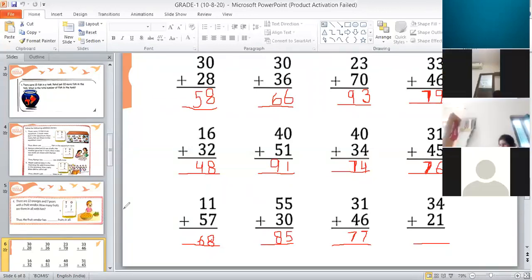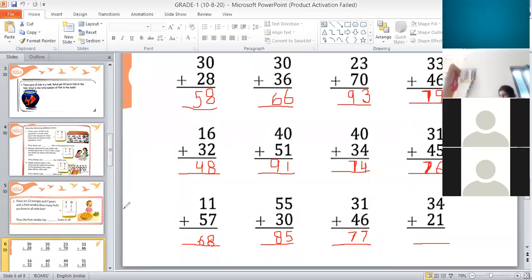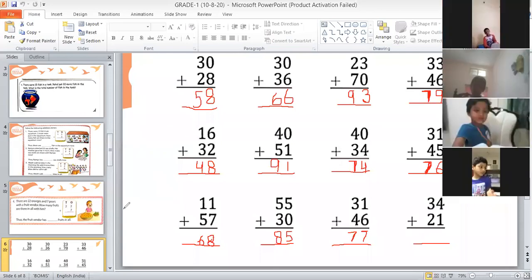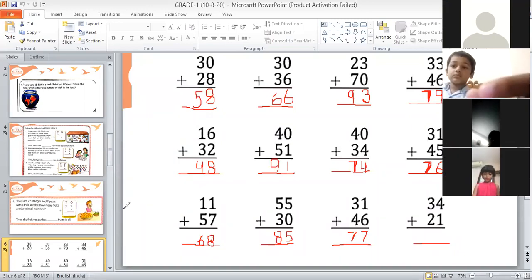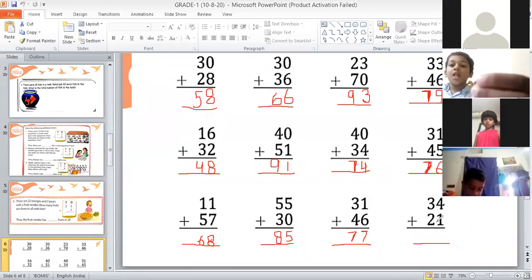Ashrita, read this last question. Ashrita, read this question. What are you reading, Ashrita? This last question, see here. Last one, look at your screen.